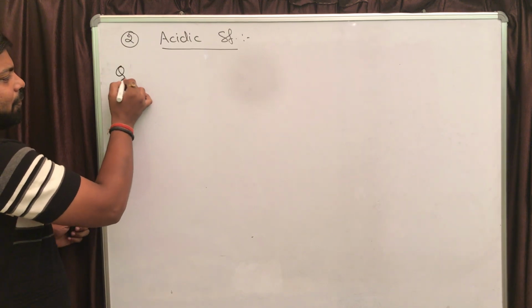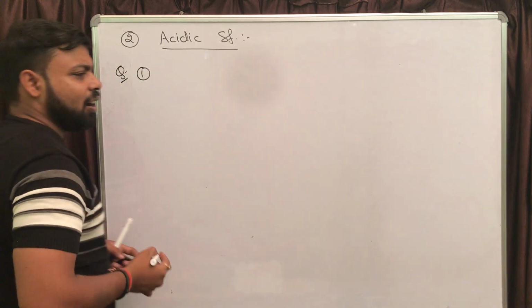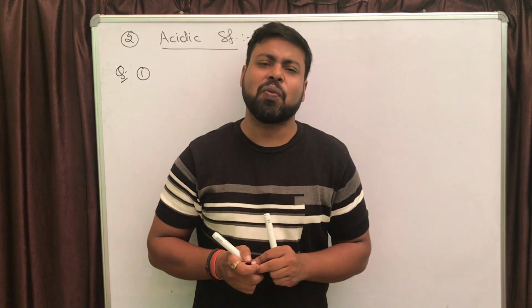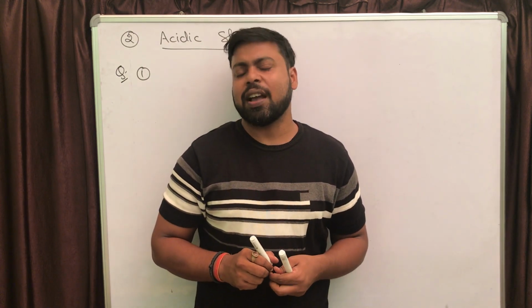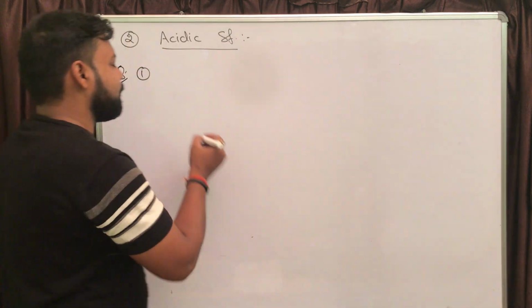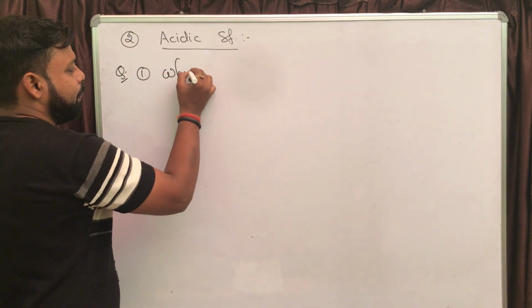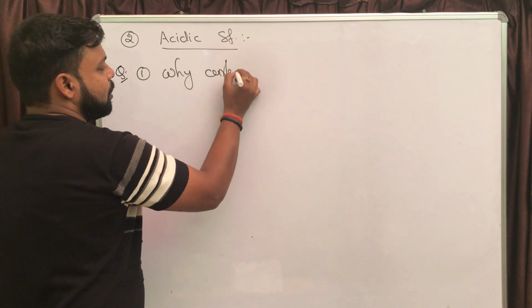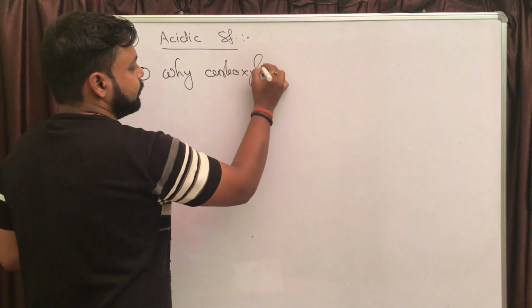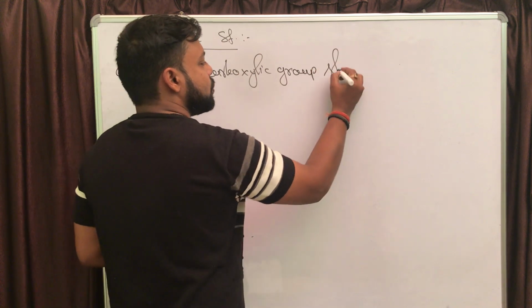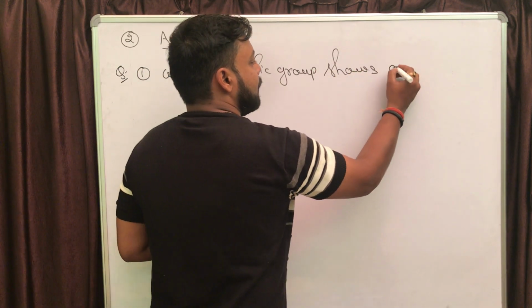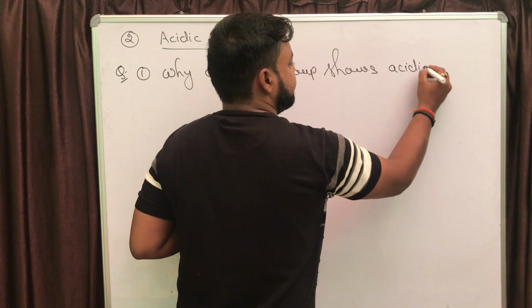First one, if it is asked: why does the carboxylic group show acidic character?